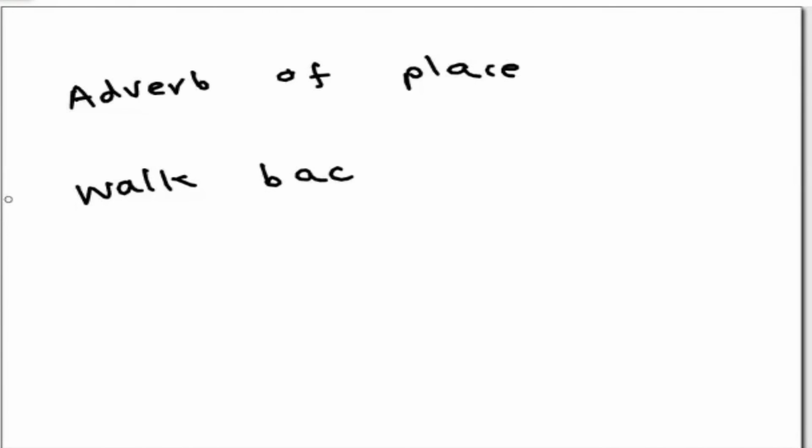Sam walks backward. Can you tell me what the adverb is in this? Backward. Well done. Backward shows the place. So, Sam walks backward. Backward shows the place.